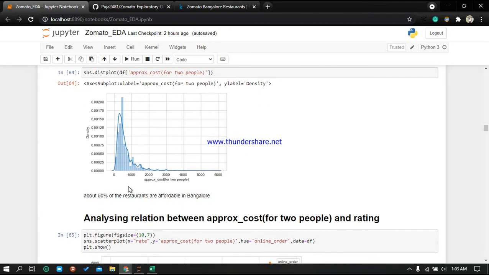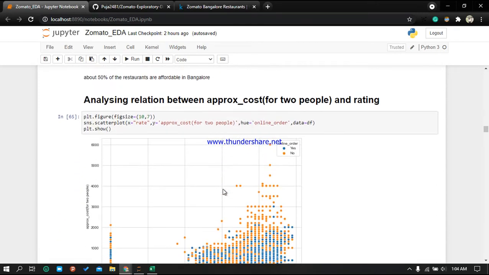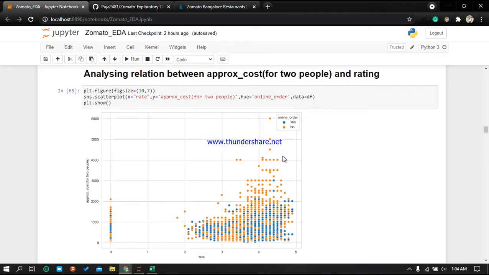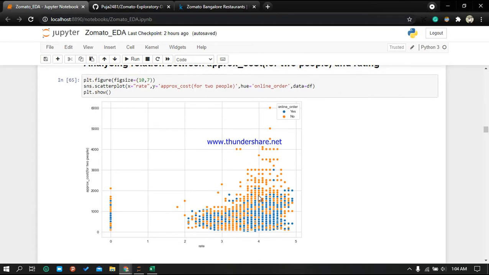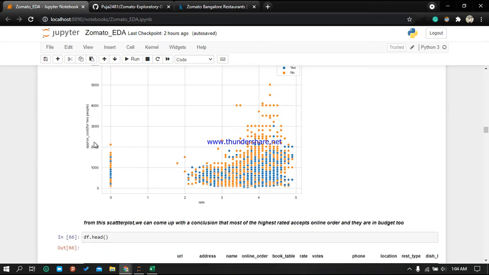So here we got to know that about 50% of the restaurants are affordable. As you can see, they are below 1000 rupees. They are affordable, and most of the people do prefer these types of restaurants. And this is the relation between approx cost and rating, like whether it affects rating or not. So the orange color shows that online order is acceptable, and the blue color shows that online order is not acceptable. And here is the cost for two people, and here is the rating.